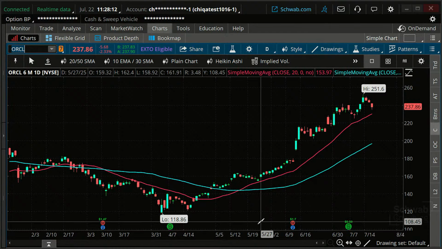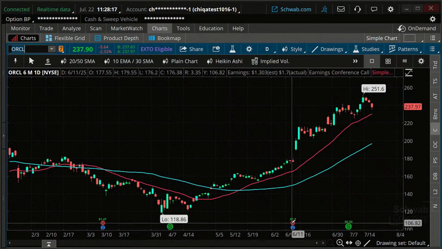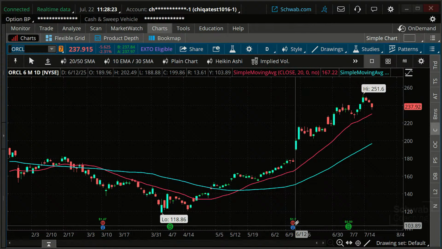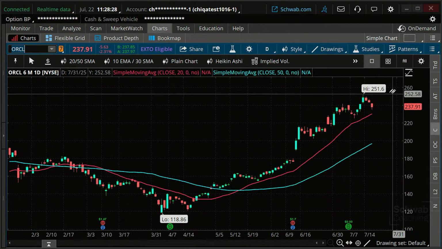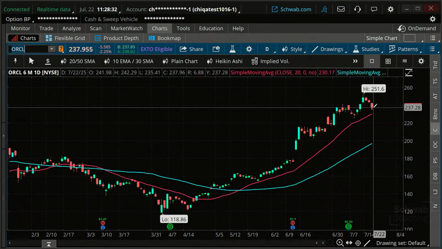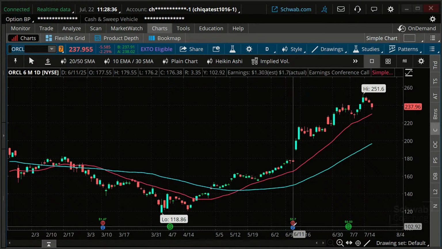By the way, so how do you tell when earnings is going to come? First of all, if you're on a chart, you can see past earnings right here. If you give yourself some space to the right side of the graph, that can be beneficial. And you have to make sure that earnings events are showing.